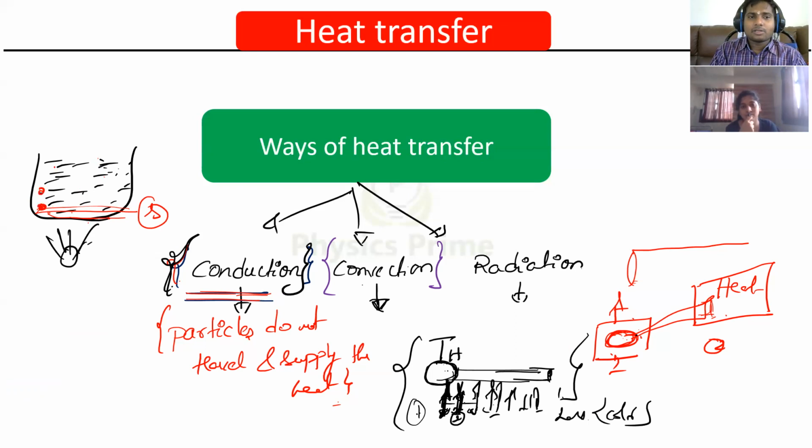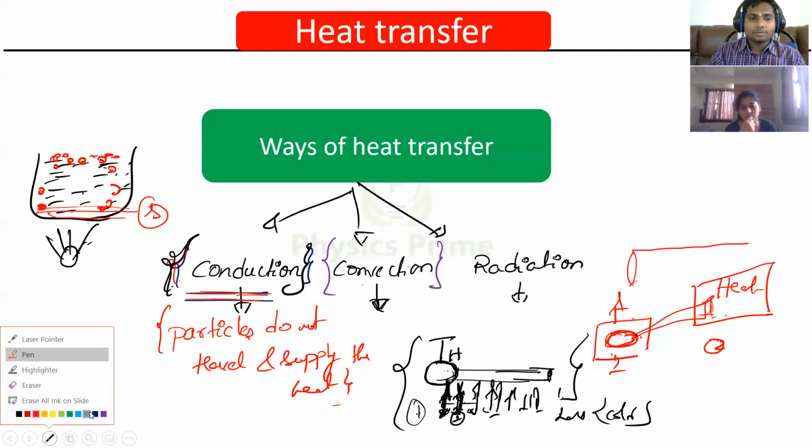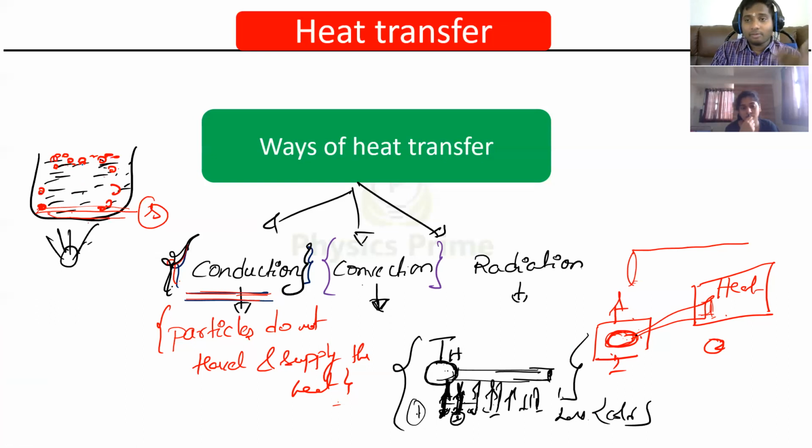These molecules go to the upper surface because they have become lighter, with lower density because of high temperature. Then what happens? The higher density molecules on the upper side will come to the lower side. Again they get heated up. When they get heated up again, their density becomes less and they go up, right?